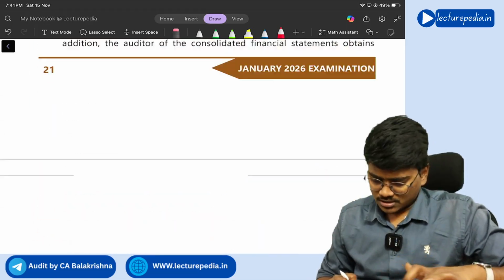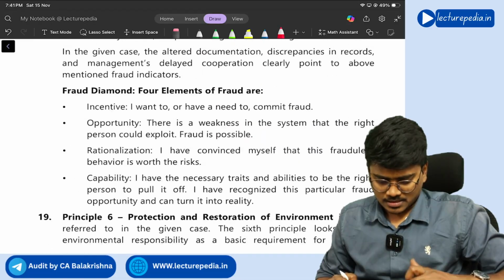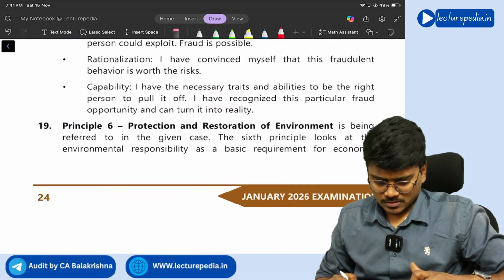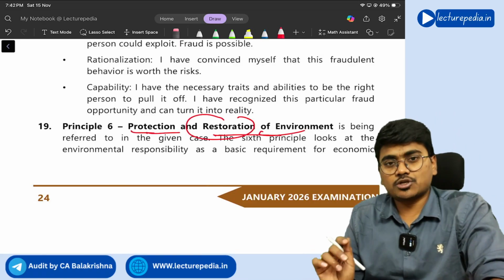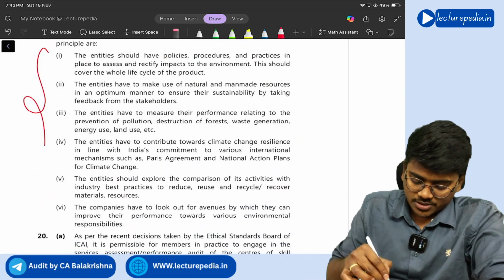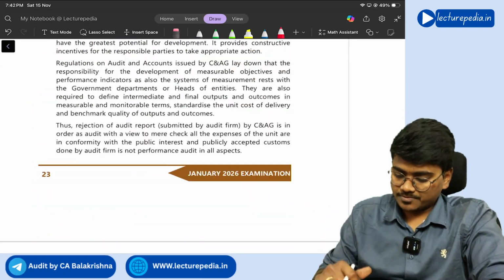So if you see, yes, protection and restoration of environment, principle number 6. You can write down all the 6 points. I told you now, 6 points will be there in principle number 6. All the 6 points you can list out.